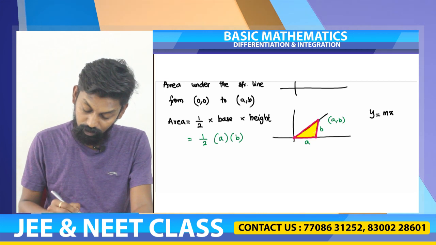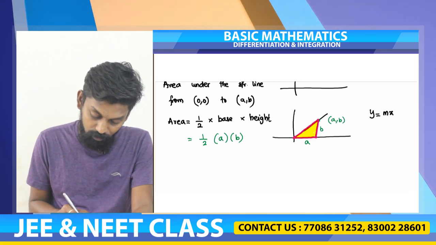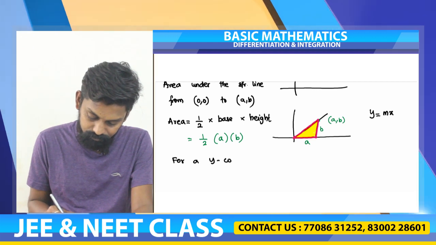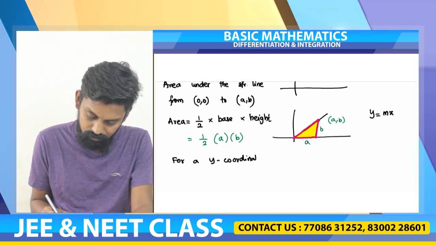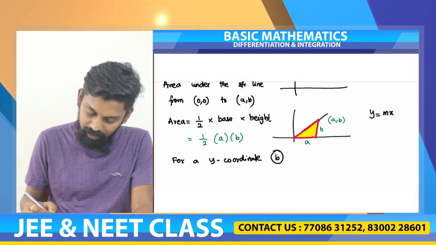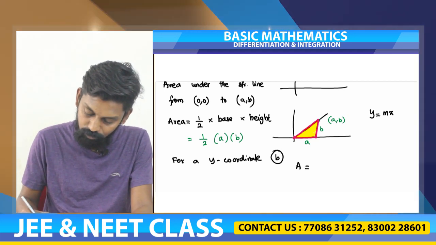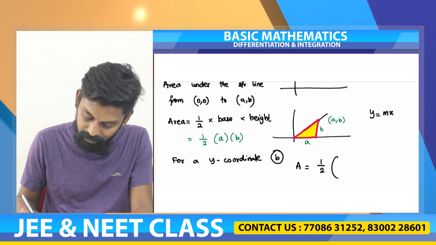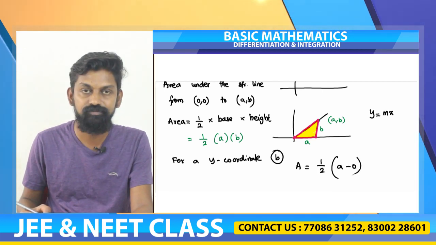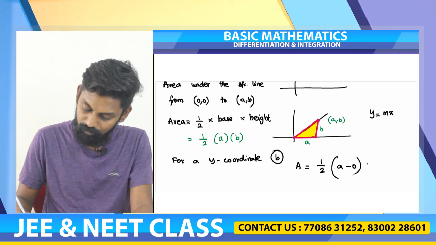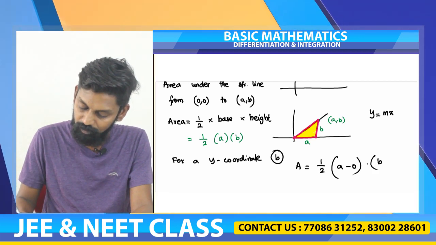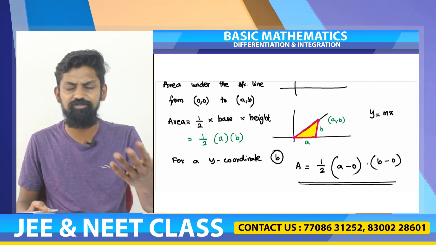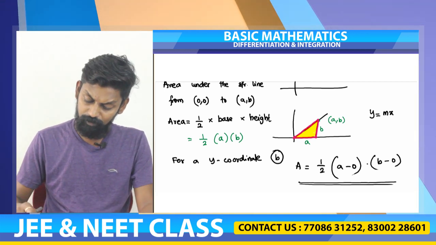Or you can also say, for a y coordinate b, the area turned out to be half the difference in x coordinates, so it is a minus 0, into the height b, or b minus 0, this particular area, or simply half ab also we can write.